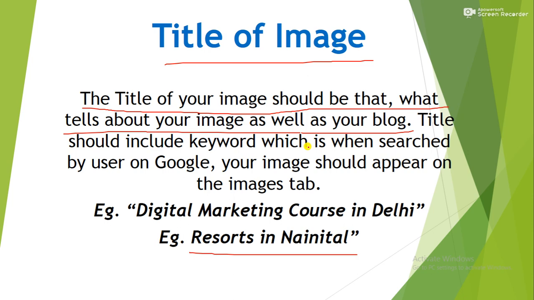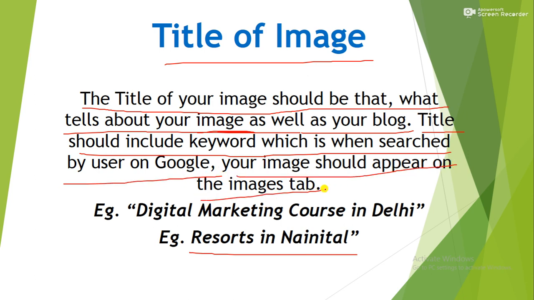So when Google crawls your image, it identifies your image and indexes it with the help of the title of image, on page image caption, or with the help of alt text. So your title should be that which provides meaning to your image as well as your blog. Next, you can read here, the title should include a keyword which, when searched by a user on Google, makes your image appear on the images tab.